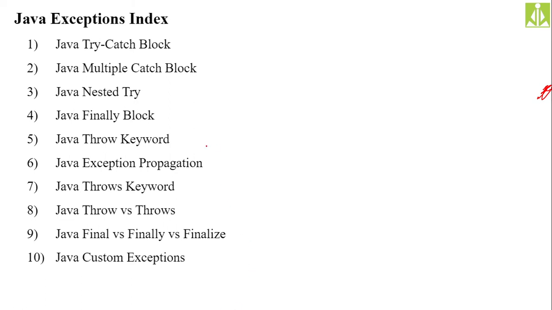Propagation is nothing but rethrowing. This is an important concept. In last question paper they asked this question, what is exception rethrowing? Can we rethrow an exception? Then how? Okay, what is Java's throws keyword, that we need to understand. The difference between throw and throws. Another one, difference between final, finally and finalize.